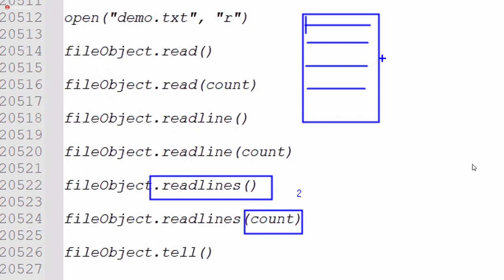Now, because of creating this file object, it's like one entry point.